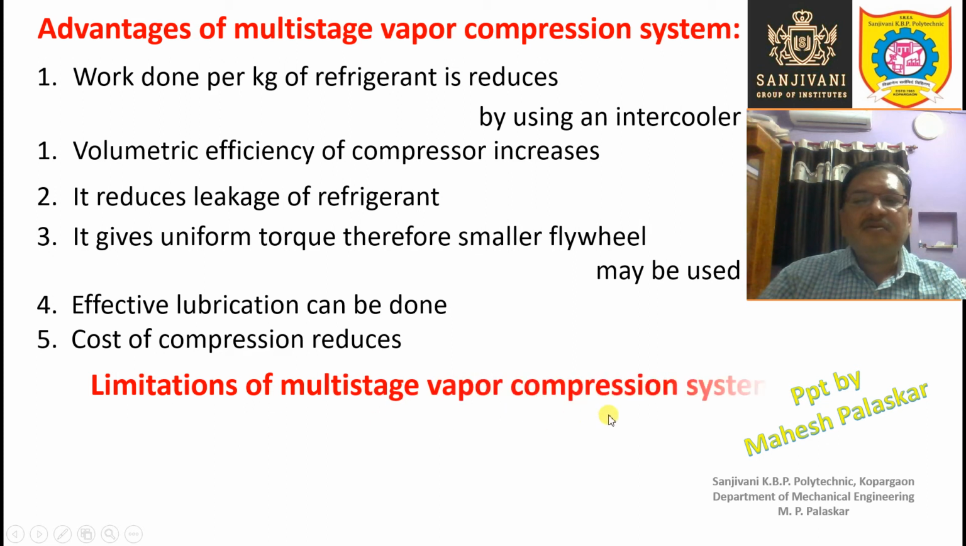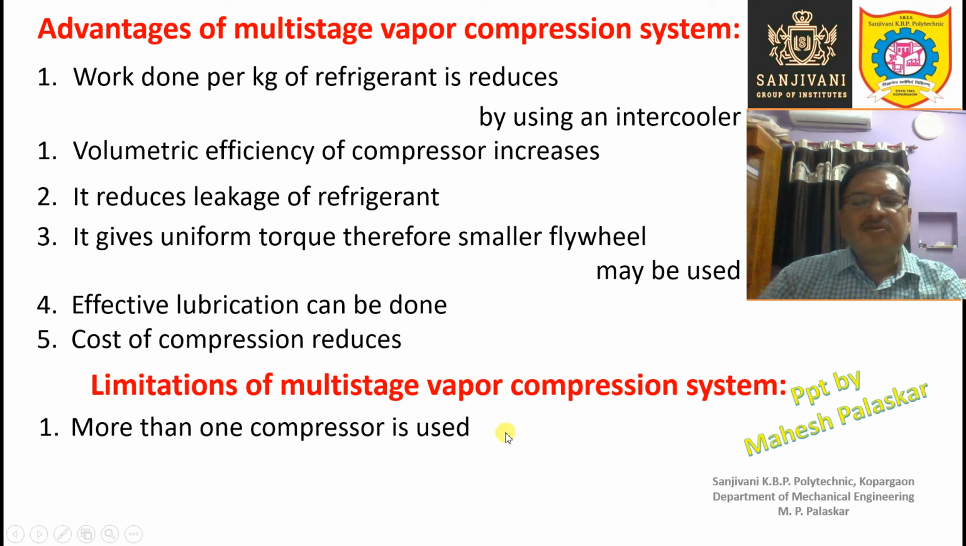Now, what are the limitations of multi-stage vapor compression system? More than one compressor is required, so that may increase the cost, but actually the cost is reduced because in case of single stage, one large compressor made of more costly material which can withstand the very high pressure and high temperature is required, so that single compressor may be more costly than the two compressors used in the multi-stage system. But two compressors are required, that is true.